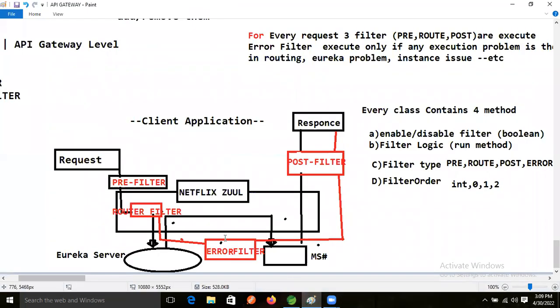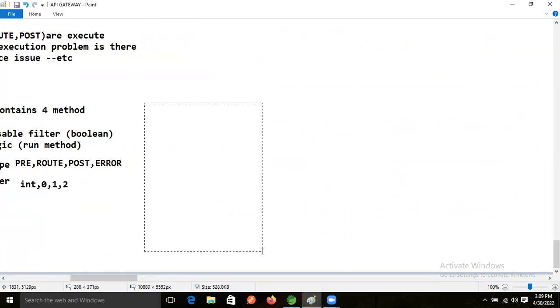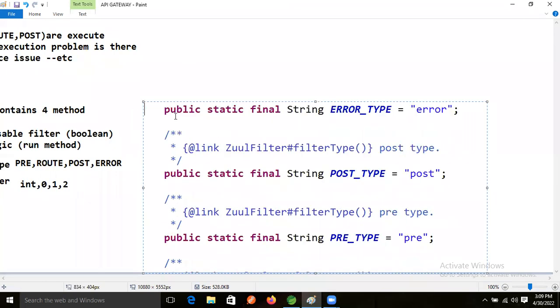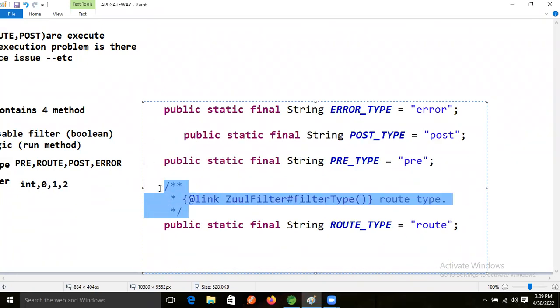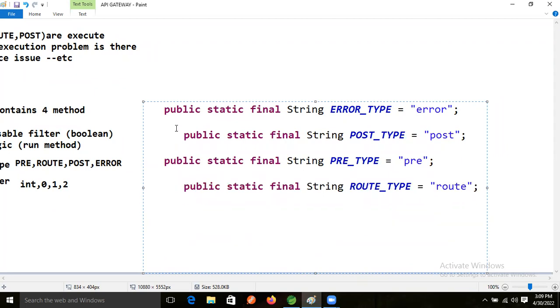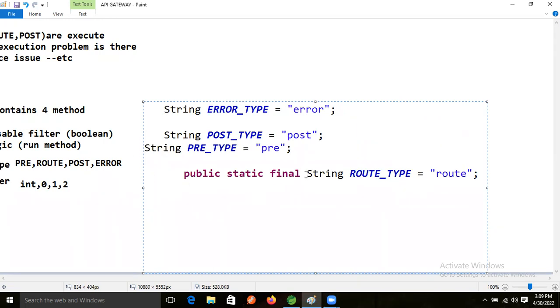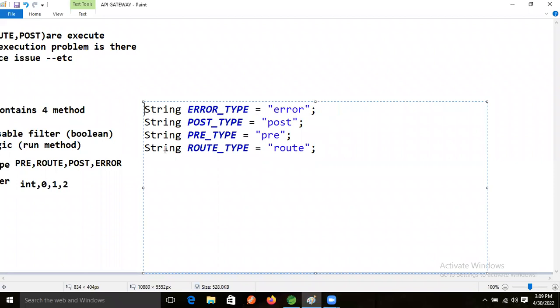Now remove this one, and this one, and this one. Also remove the final, because this is a constants class, meaning enum.